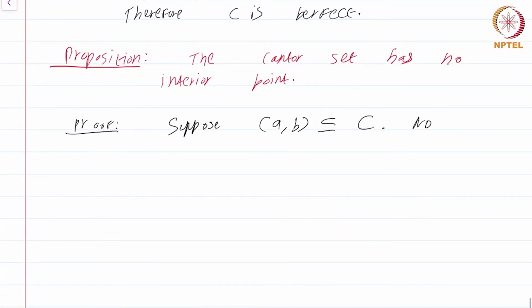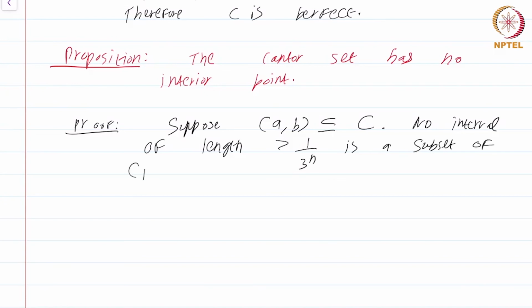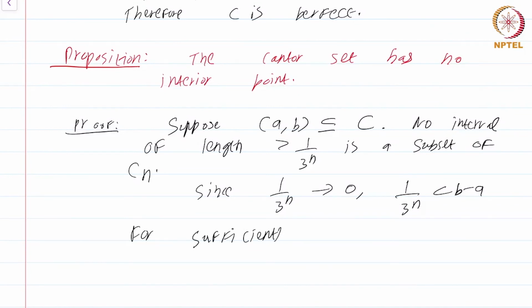No interval of length greater than 1 by 3 power n is a subset of Cn. So since 1 by 3 power n obviously converges to 0, 1 by 3 power n is less than b minus a for sufficiently large n. Then AB cannot be a subset of Cn.